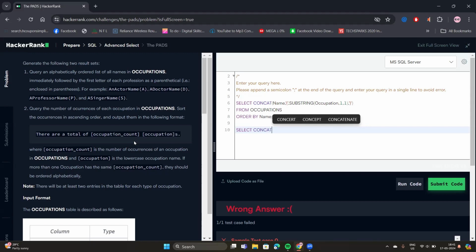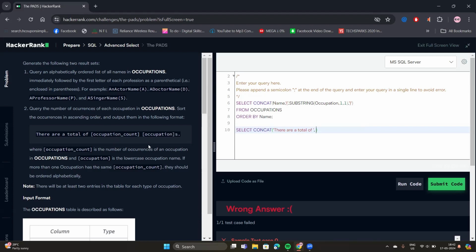We have a string here, and we're using the count function to count the occupations, right? To count the distinct occupations, right? So let's concat them. To concat them, we must write this string inside, including the space. After 'of' we have an open space, right? So including the space also, we have to write them inside this. Then add a comma. Then what do we have to do? We have to write the occupation count.